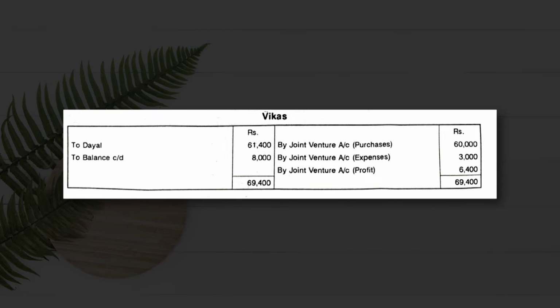If you go by one slide, the amount of profit shared by Vikas is 6,400, and the expenses incurred by Vikas are 3,000. It is clearly mentioned, 3,000. To Vikas expenses 3,000, and to Vikas value of goods consigned 60,000. All are mentioned in the question. So this comes to 69,400.